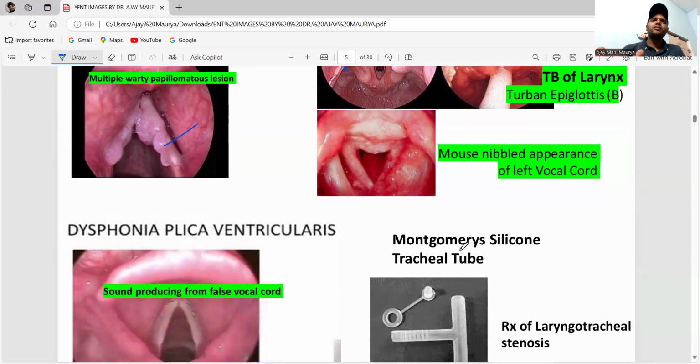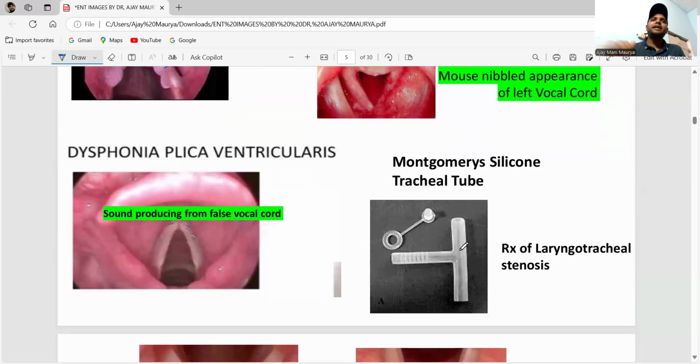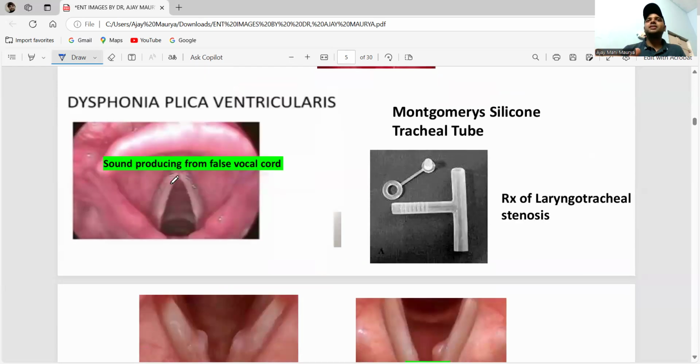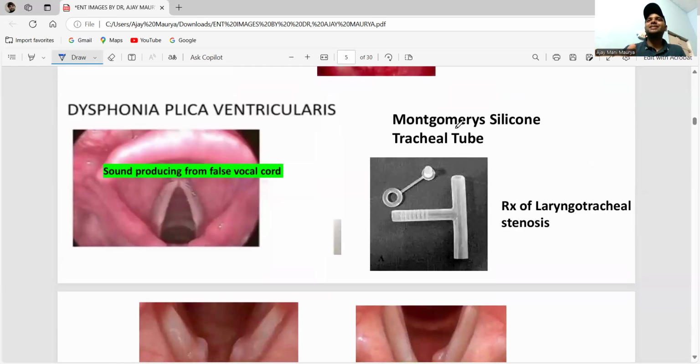Okay. Next one, guys, dysphonia plica ventricularis. When sound is produced from the false vocal cord, it is called dysphonia plica ventricularis. And also, guys, see here, this is the Montgomery silicone tracheal tube. This is used in the treatment of laryngotracheal stenosis.